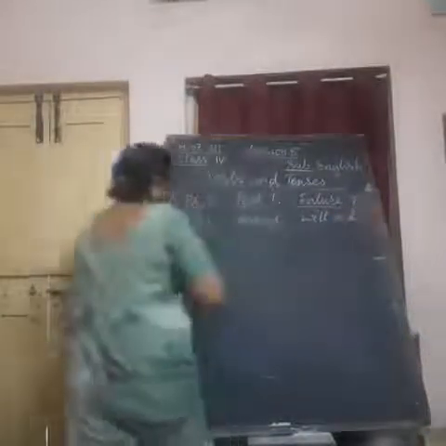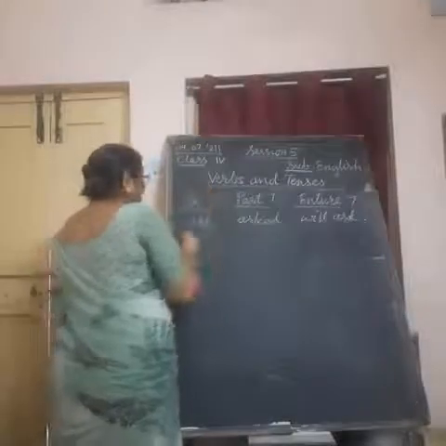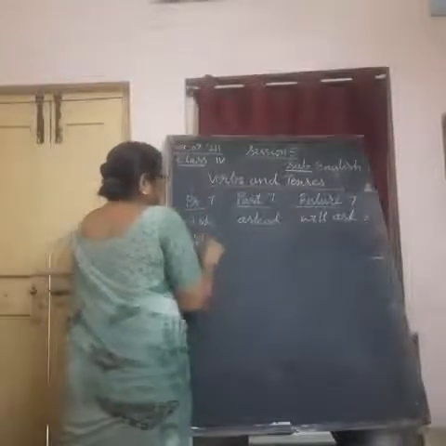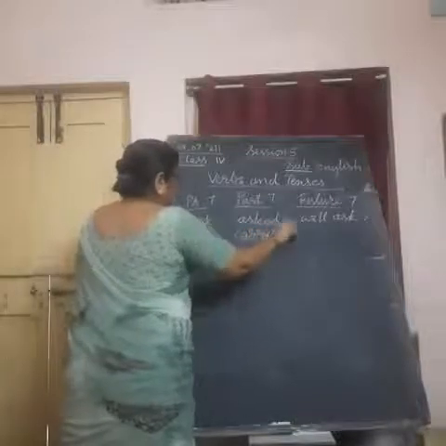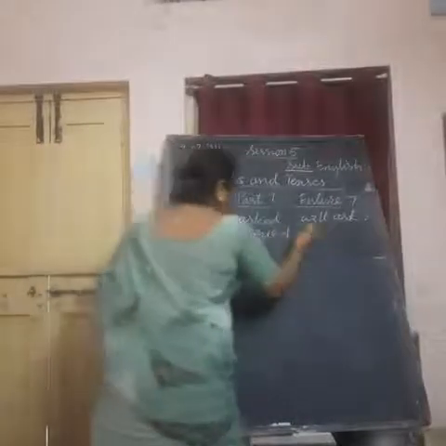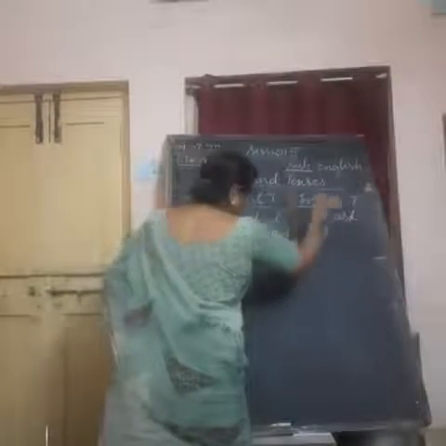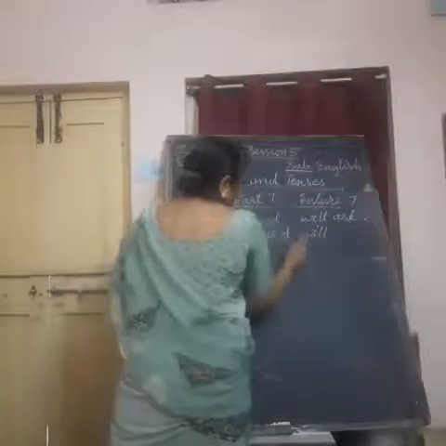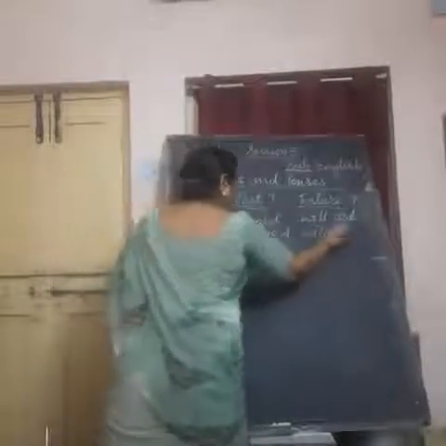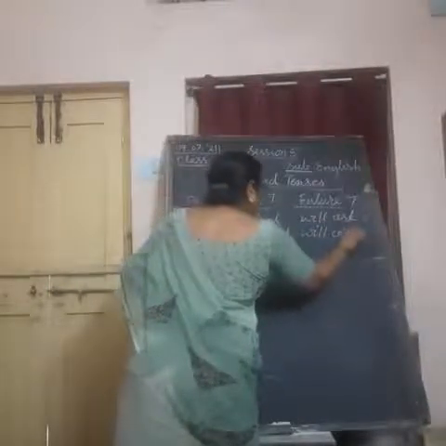And next, this is simple adding ed. Carry, carried. What did I do here? Cancelled y and wrote ied. Will carry. What you get in present tense, that only you get in future tense, but before that you have to add will.